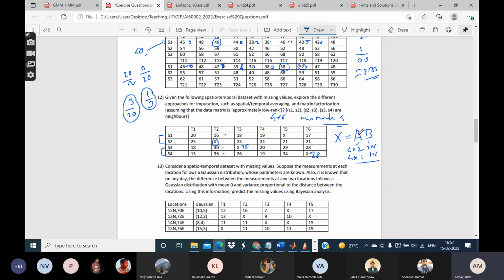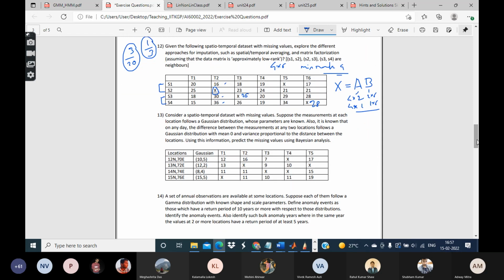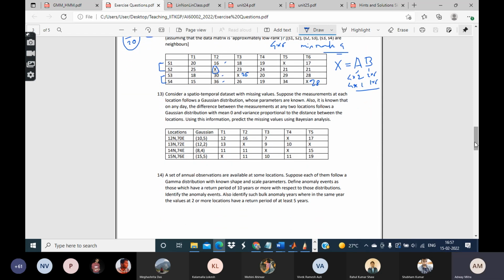If we can, then you will have to find those matrices A and B based on those observations that are available to you, ignoring the missing observations. Once you have calculated A and B, you can just multiply them to get the estimate of the full matrix X, and whichever values are missing, you can just plug in. Fine.